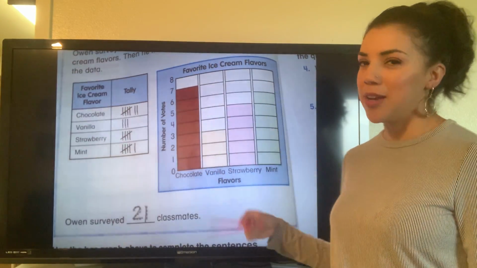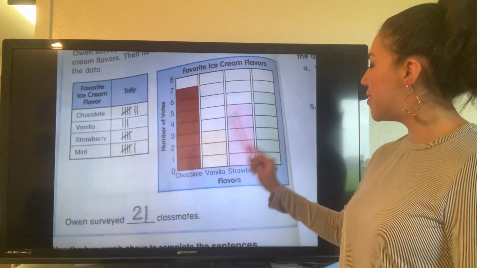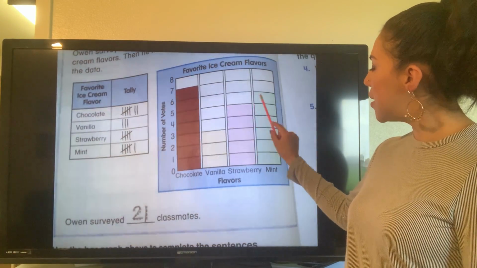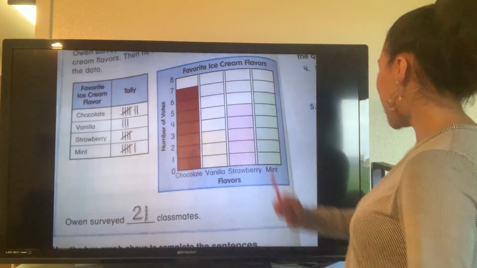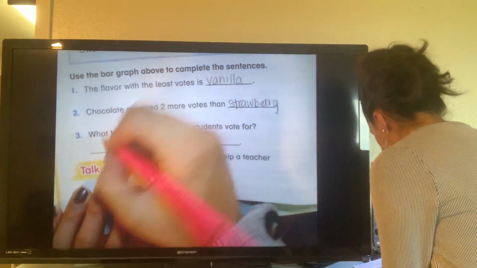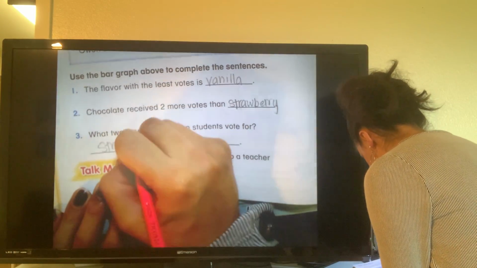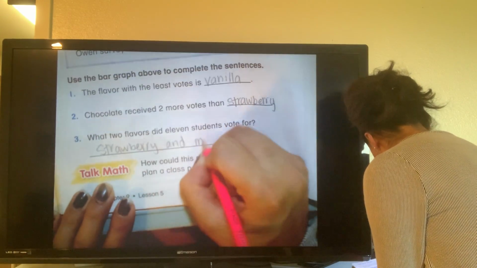So we know it's not that one. So let's move on to strawberry. So we have 5 plus 3, that's 8. 5 plus 6, 11. Yay! So it was strawberry and mint. So then you would write strawberry and mint.